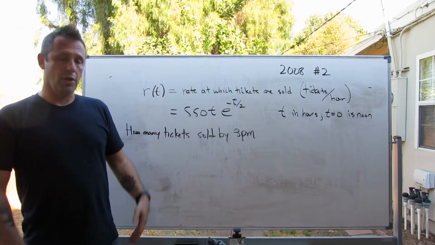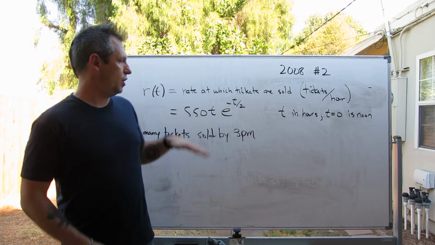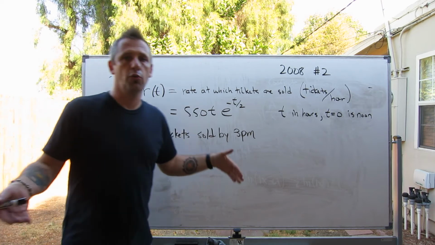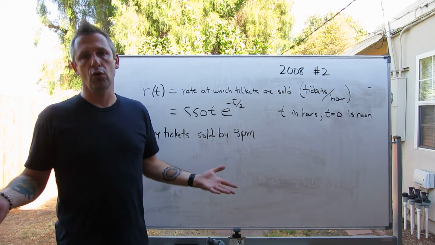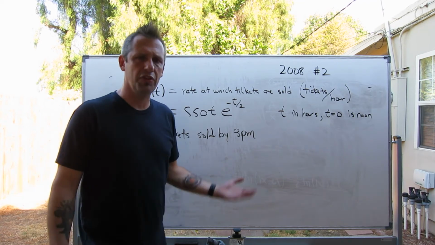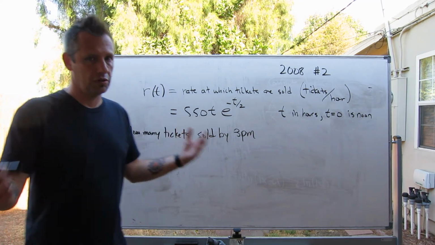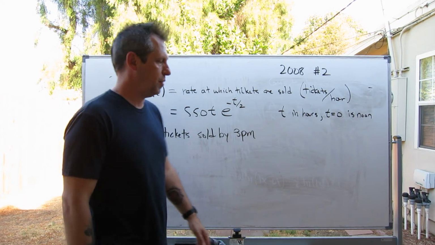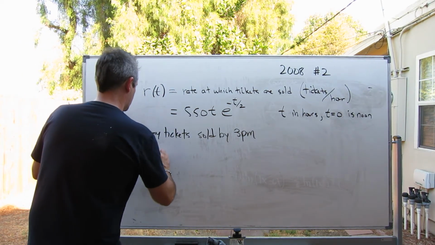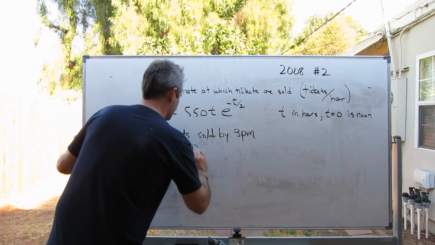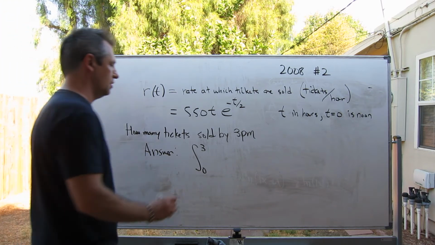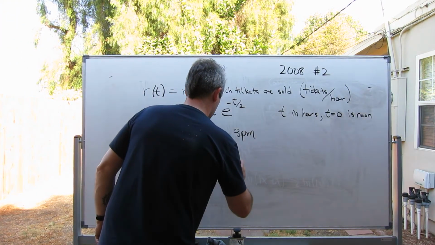Okay, so this is a very standard situation where we have a function that's telling us a rate, and we don't want the rate, we want the actual total number that are sold. We want the total number. So what this problem is essentially asking us for, if you convert it into math, is, what is the integral from 0 to 3, because that's the first 3 hours, of r of t dt.